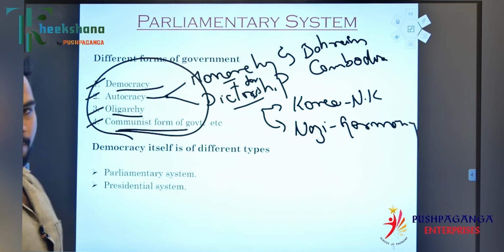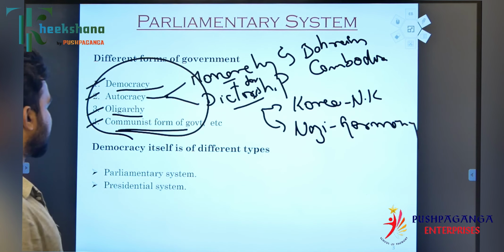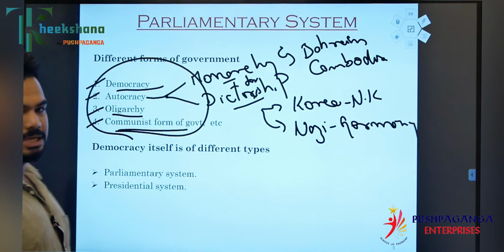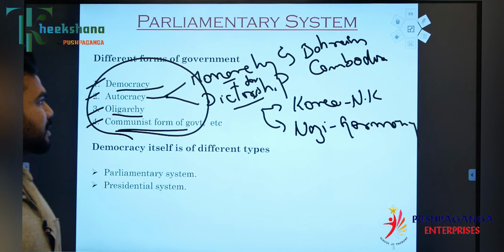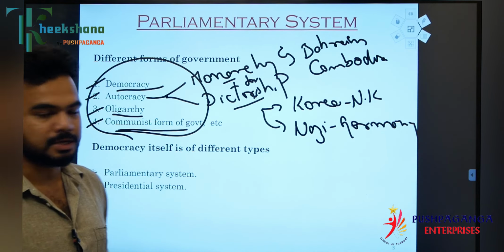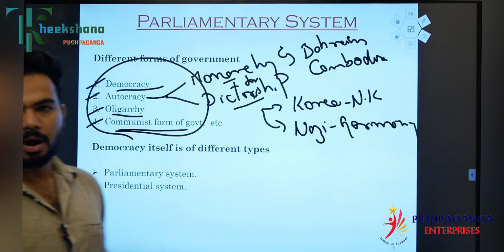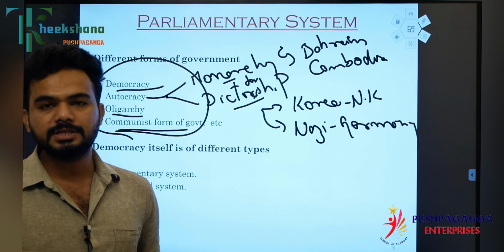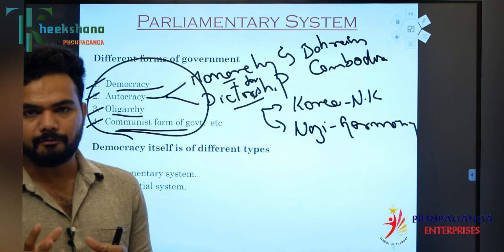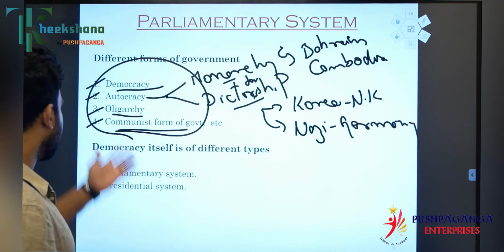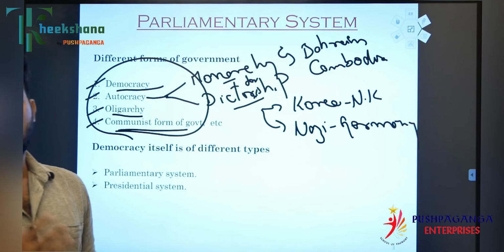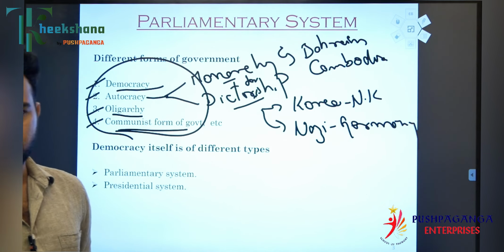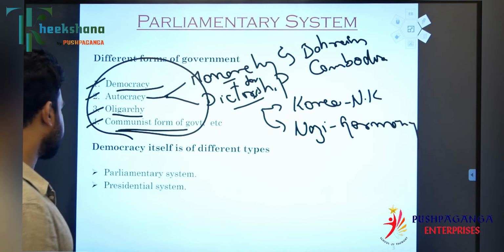As we see, democracy: India is an example of the democratic form of government. Autocracy is again classified into two, the monarchical and the dictatorship. Oligarchy means the power, decision making, and rules are vested with a small set of people or a group of people. And the communist form of government follows communist ideologies: China, Cuba, Laos, Vietnam, etc.